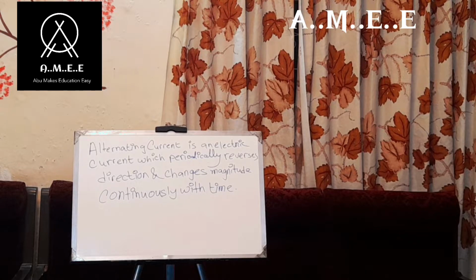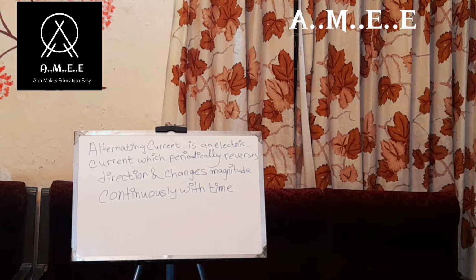Alternating current is an electric current which periodically reverses direction and changes magnitude continuously with time.